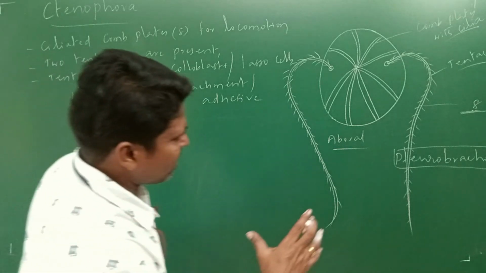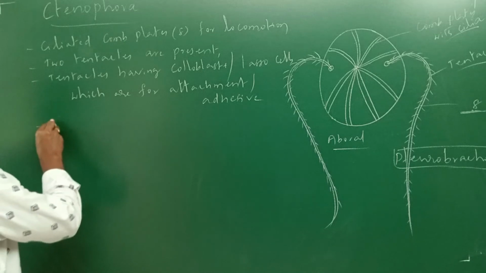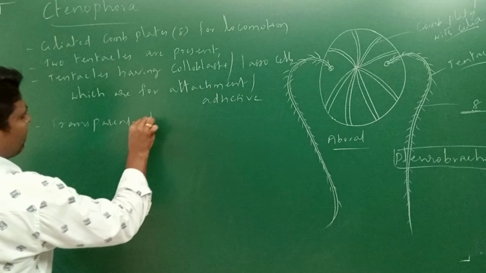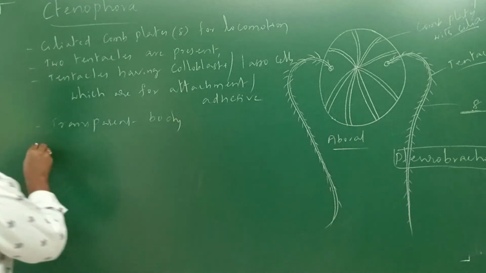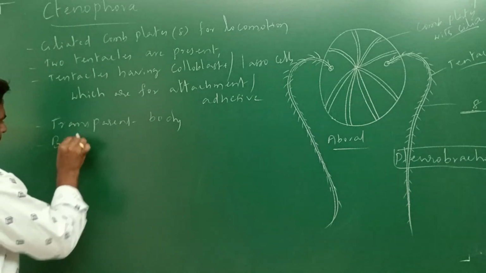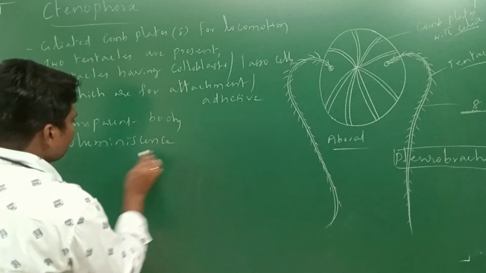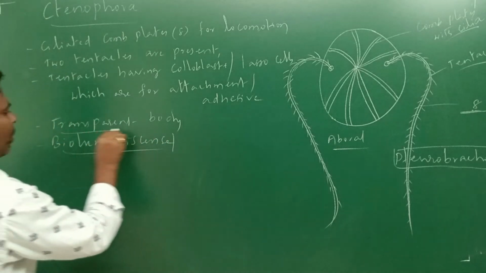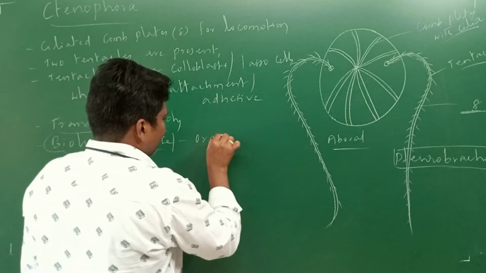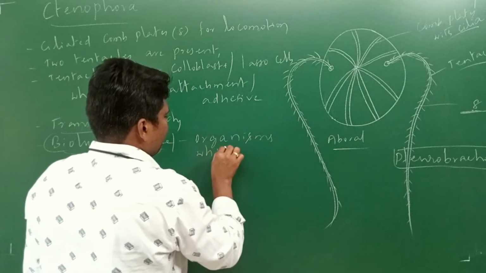Very important characteristic feature of Ctenophora: these are actually transparent animals. The body is going to be transparent. Next, another very important characteristic feature is that these organisms show bioluminescence. Organisms which emit light.